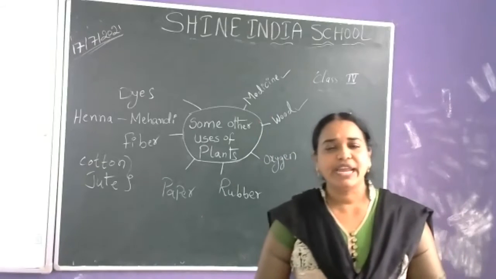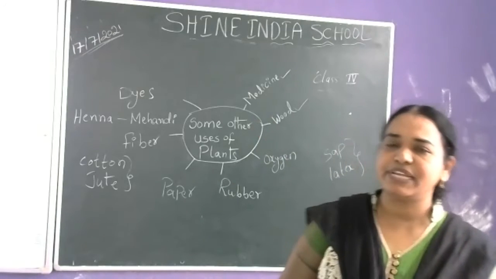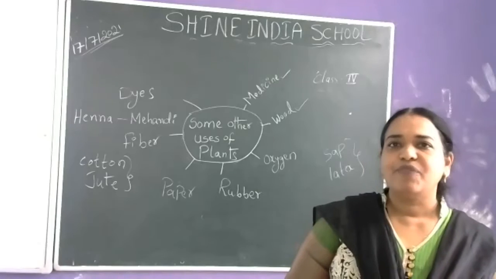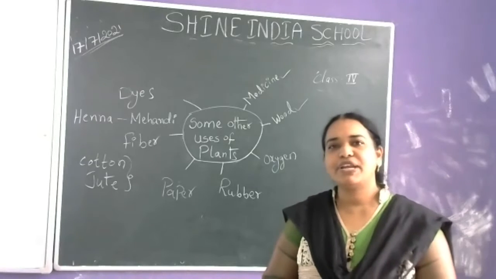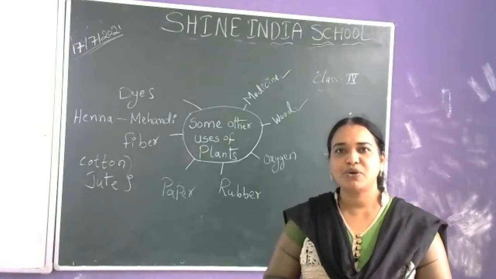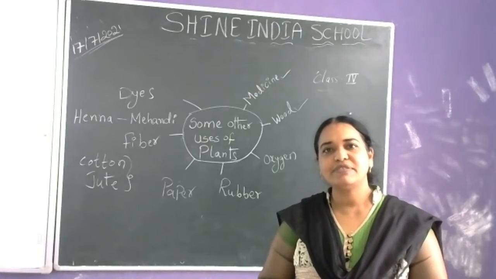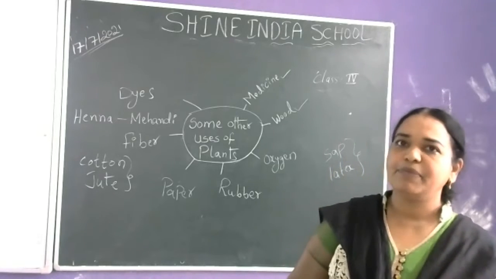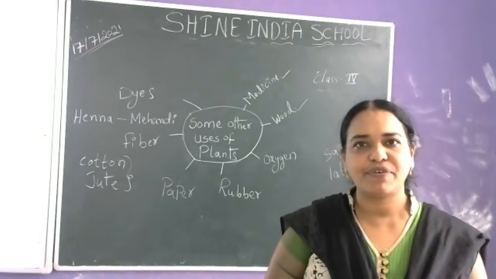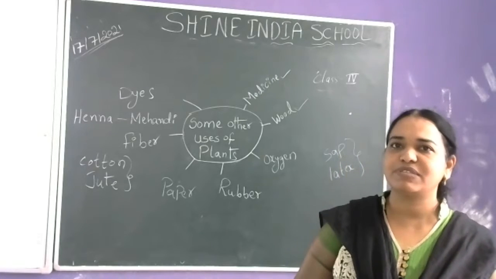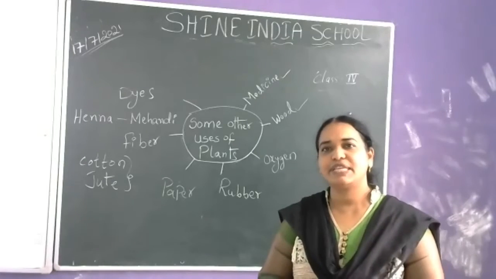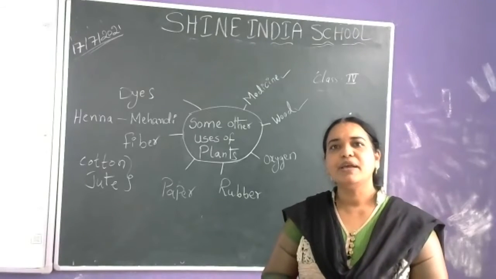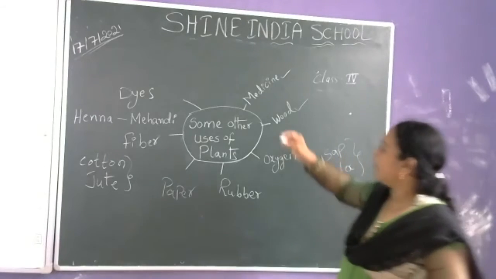And also at the time of religious ceremonies, we use the twigs and leaves of some of the plants. What plants do we use at the time of religious ceremonies? Mango leaves, neem leaves, and banana leaves. The mango and neem twigs we hang in front of our homes at the time of religious ceremonies. Like that, the plants provide us many benefits, and also gum.